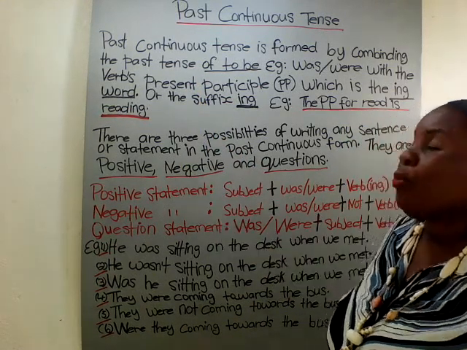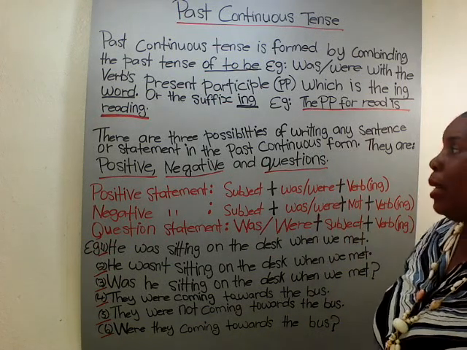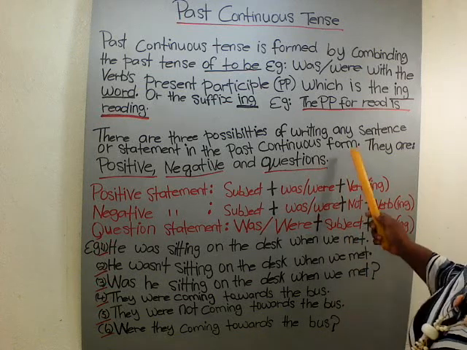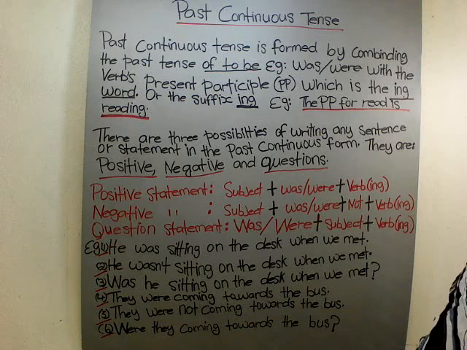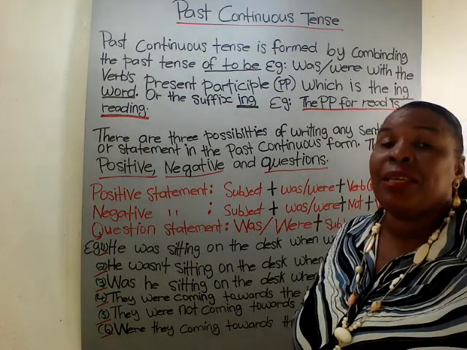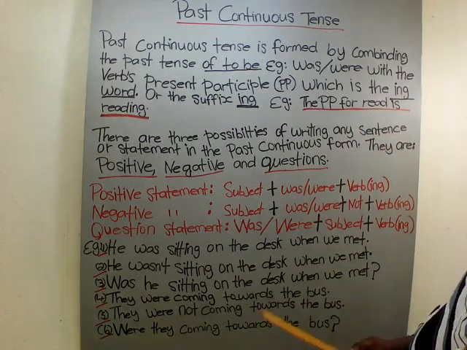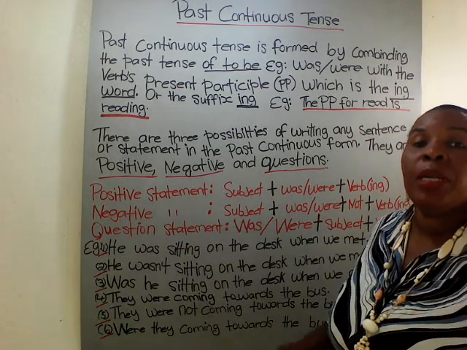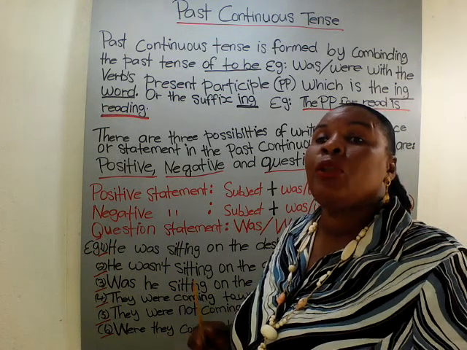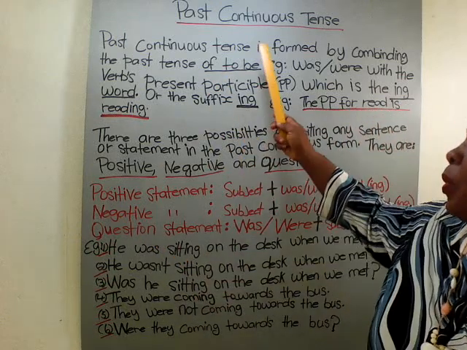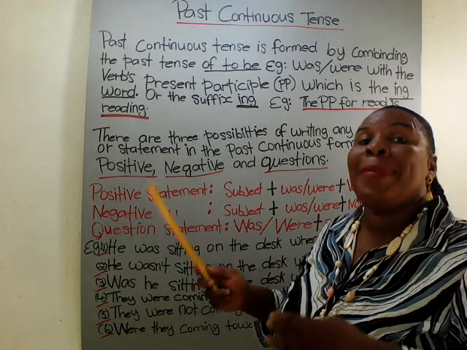So there are three possibilities of writing any sentence or statement in the past continuous form. They are positive, negative, and interrogative, or question. Here's the formula I've written out for you so you can keep track of these sentences and know when you're using the past continuous. In the previous lesson I left a formula using the past participle.